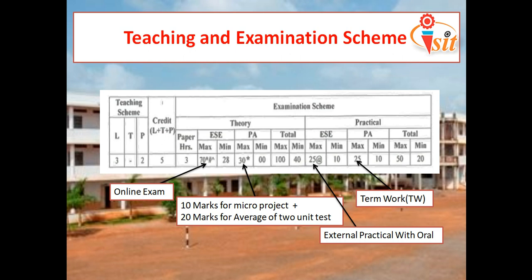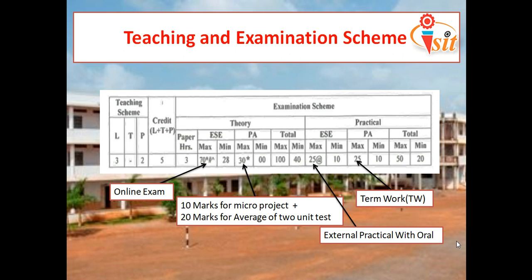Then we move to the practicals. In that also we have two things: ESE, end semester exam, for 25 marks and progressive assessment for 25 marks. In that ESE, there is something written like 25 with an at-the-rate symbol, which means there is an external practical examination. In progressive assessment we again have 25 marks, that is term work, which will be given on the basis of your manual submission, how you perform in the practicals and how you attend your practicals. So this is the examination scheme. The total subject is for 150 marks, theory for 100 marks and practical for 50 marks.